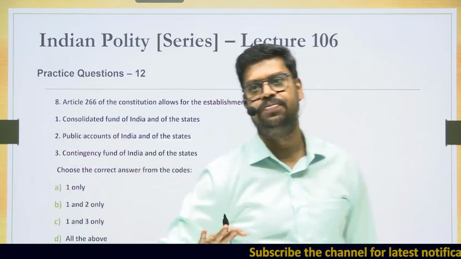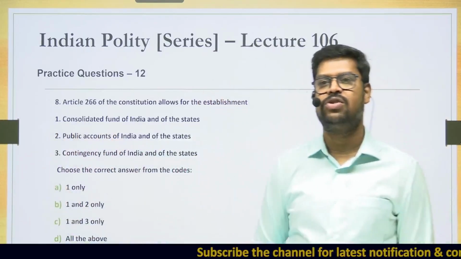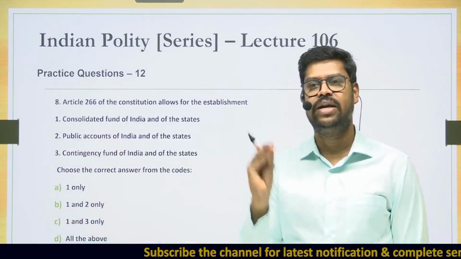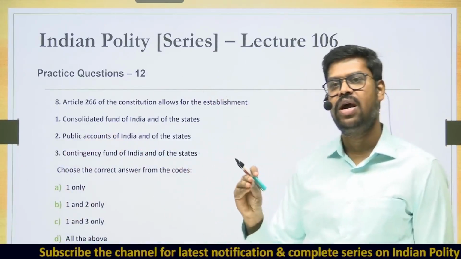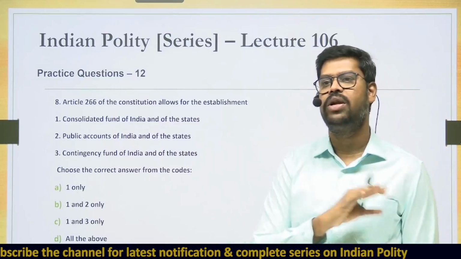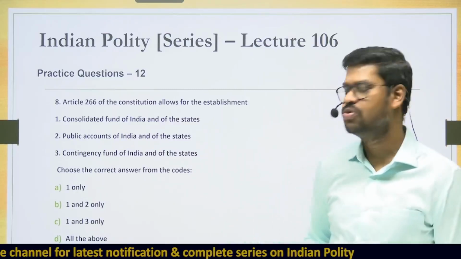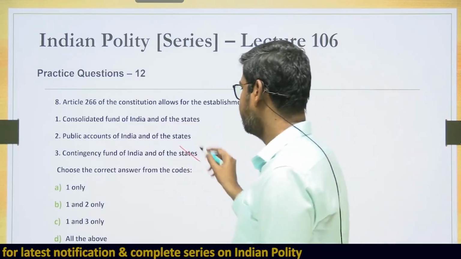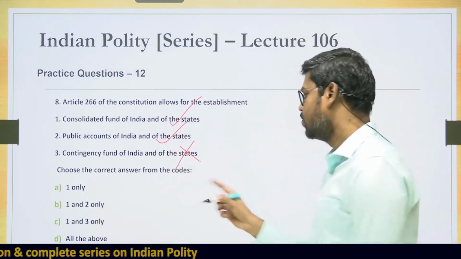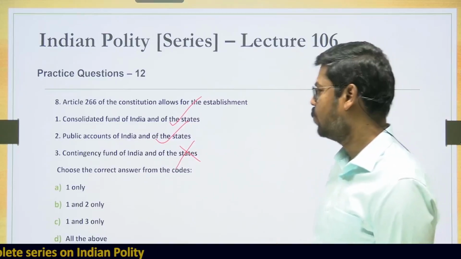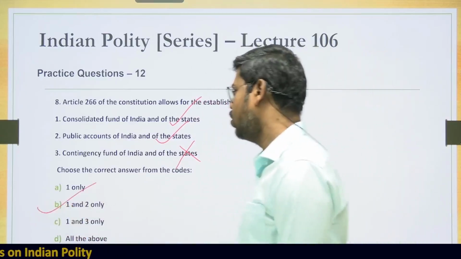But Article 266 does not talk about what is called the contingency fund of India or of the states. The contingency fund of India and for the states is mentioned only in Article 267, not in Article 266. So therefore, contingency fund of India and states is wrong. So 1 and 2 is right. So choose the correct answer from the codes given below. It is 1 and 2 only.